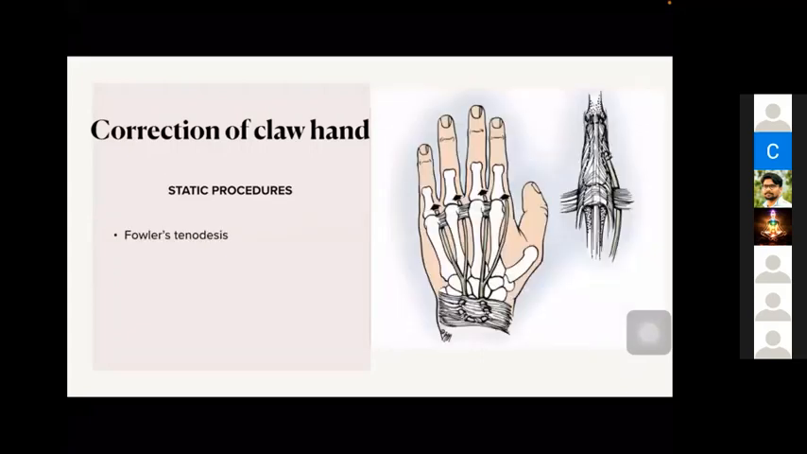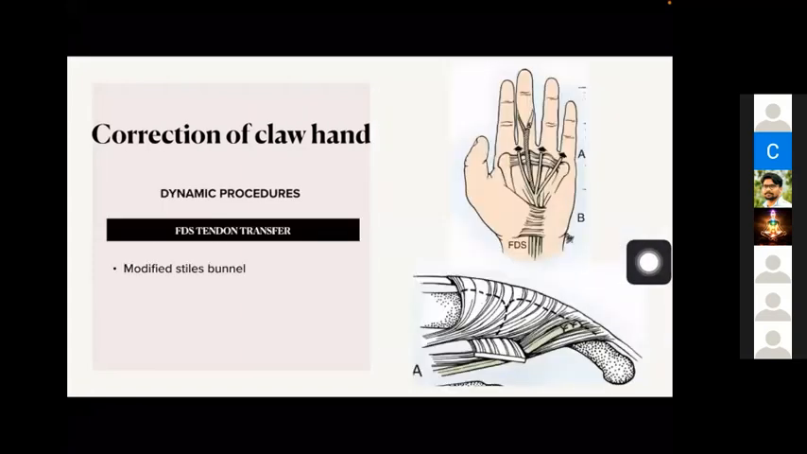Then another common procedure done is Fowler's tenodesis. Here we are using a tendon graft, making it into 4 slips and inserting into the radial band of the extensor apparatus. Then there are dynamic procedures also. The most commonly taken donor in a claw correction surgery is flexor digitorum superficialis. Many people have modified these procedures.